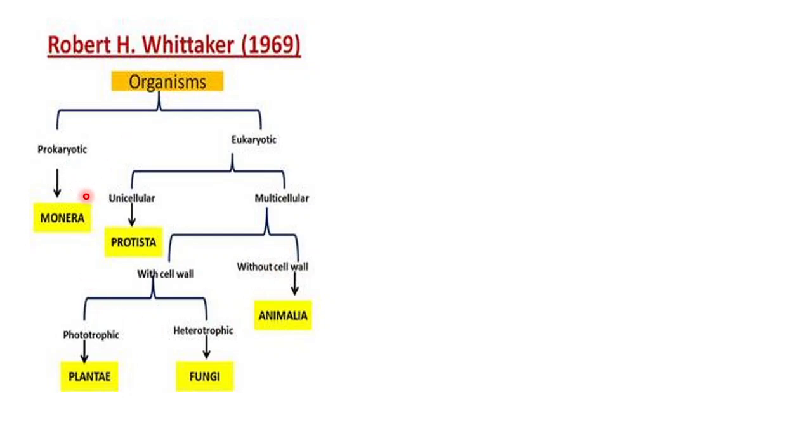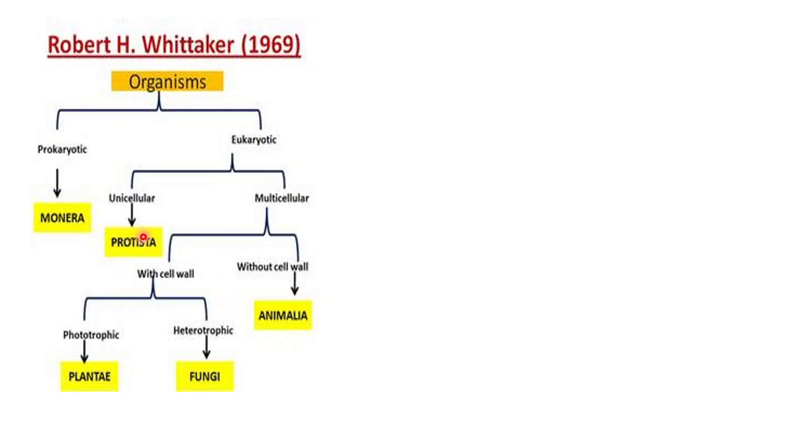So one by one, the simpler organisms occupied a position, and those with more complexities or more characters were placed under different kingdoms. So likewise, we have these five kingdoms: Monera, Protista, Plantae, Fungi, and Animalia. With cell wall, plants and fungi; without cell wall, Animalia.